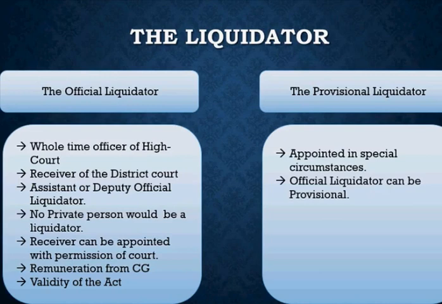And if they are able to satisfy the court that okay, this is the reason why we do not want the official liquidator and this is what has happened, then the court may, after being satisfied, dispense with the order of sending the provisional liquidator, right? Then this provisional liquidator, we know that the official liquidator himself is appointed as a provisional liquidator, right? That is one thing we have already known, right?